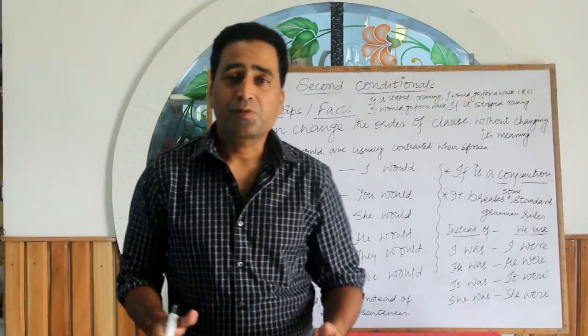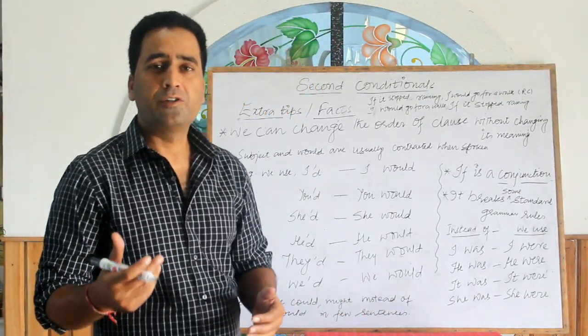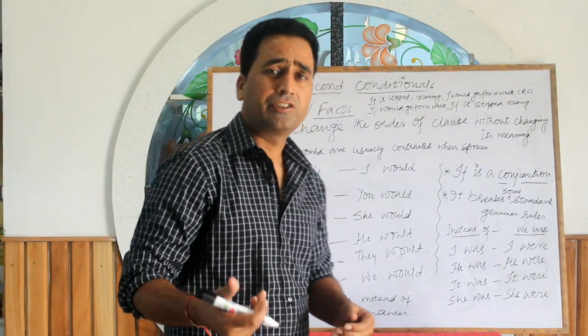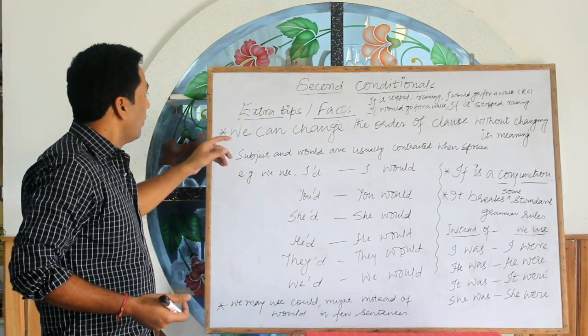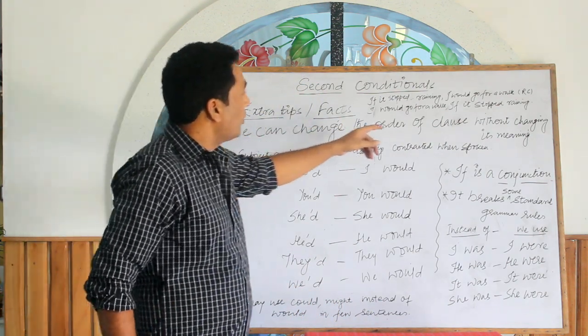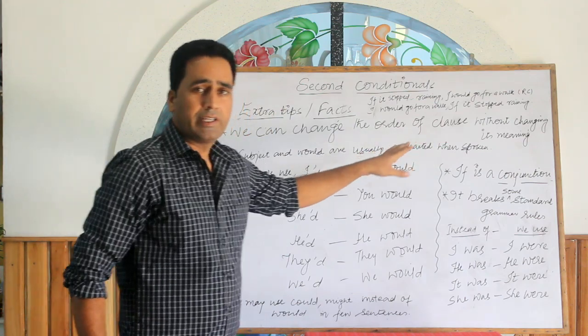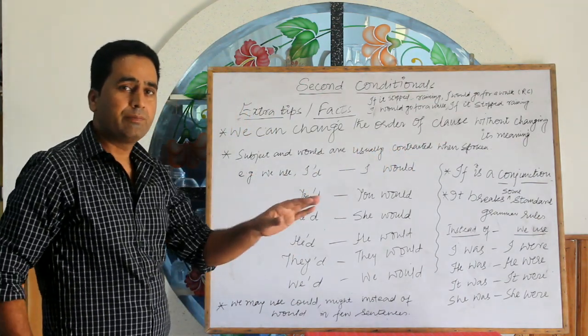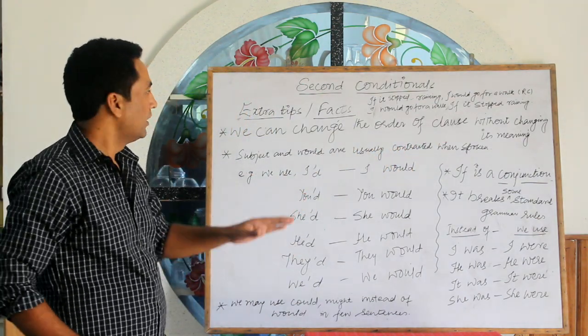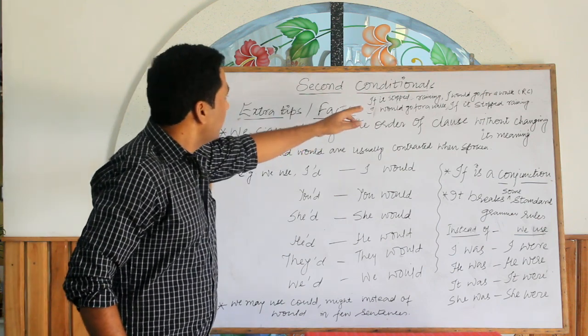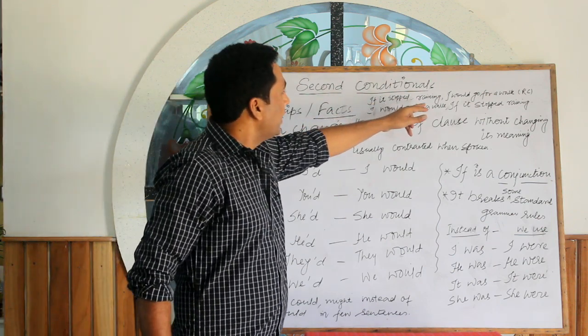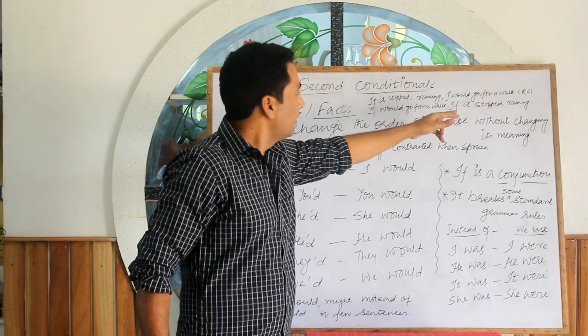There are some extra tips and facts that we should keep in mind while using the second conditional. Let us discuss them one by one. We can change the order of the clauses without changing the meaning. For example, if it stopped raining, I would go for a walk.